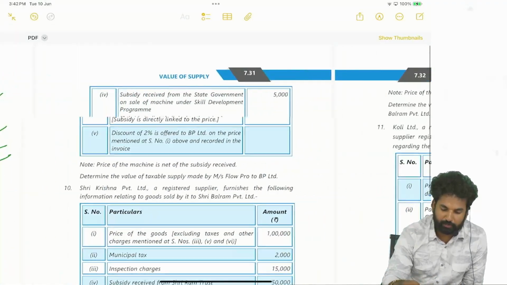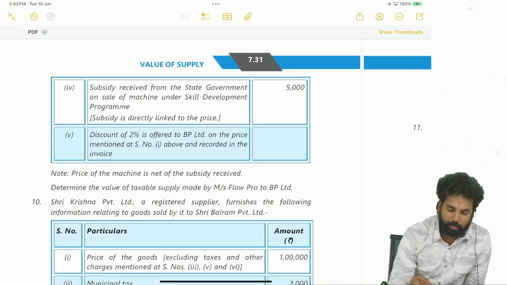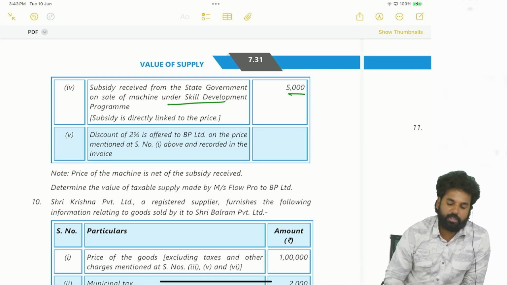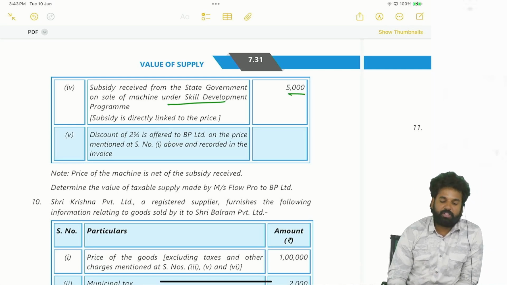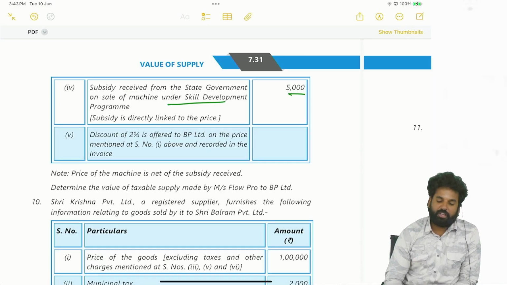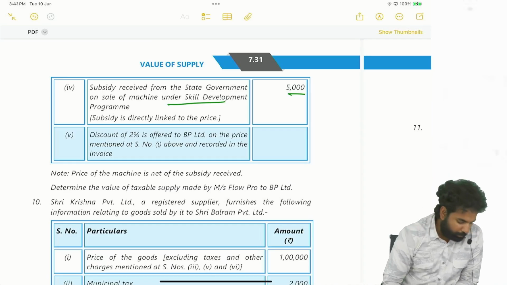Other points: subsidy received from the state government on sale of the machine under a skill development program, 5,000 rupees. The subsidy is directly linked to the price. A discount of 2% is offered to BP Limited on the price mentioned at serial number 1 and recorded in the invoice. The price of the machine is net of subsidy received. Determine the value of the taxable supply made by FlowPro to BP Limited.